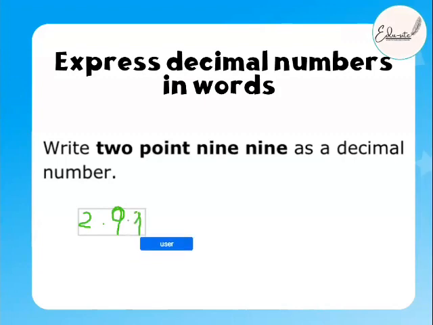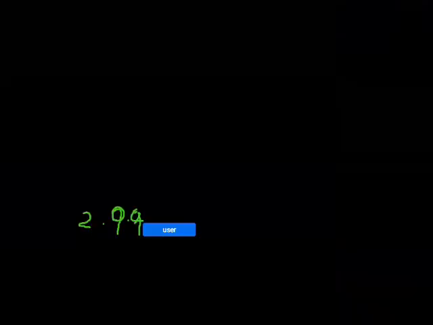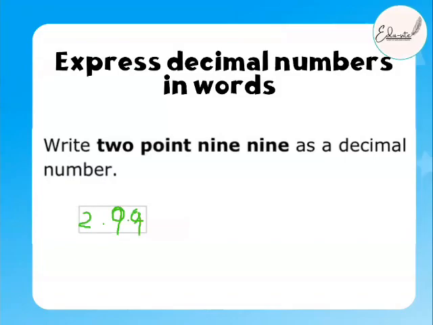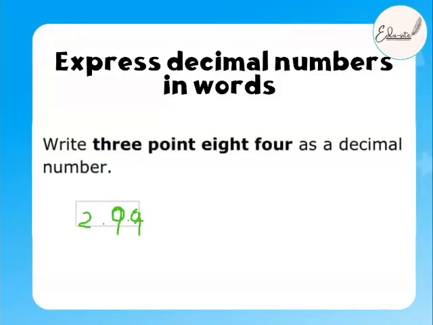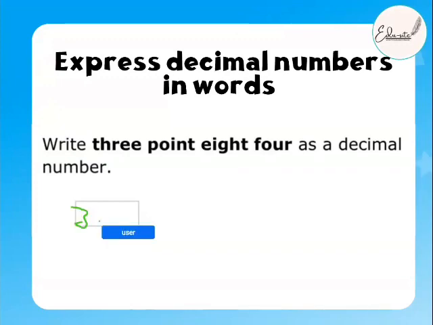As I say, you write it. Correct, mashallah. Okay, beta, this one is the same as well. This one, 3.84. Write it on the screen, Aisha. And this is 10.8.